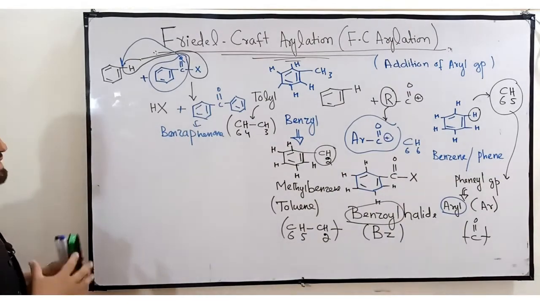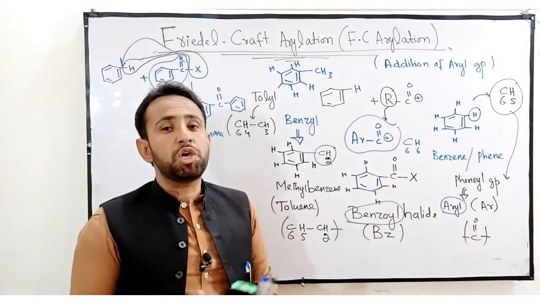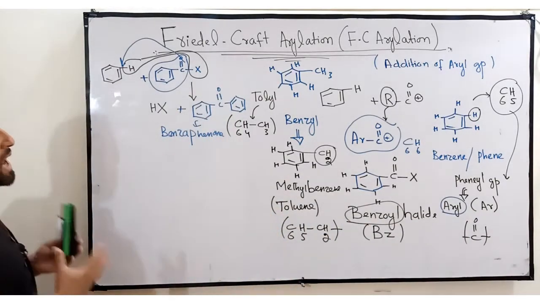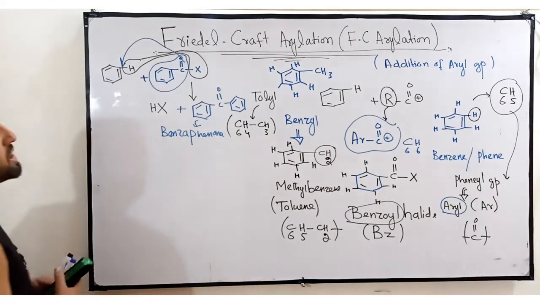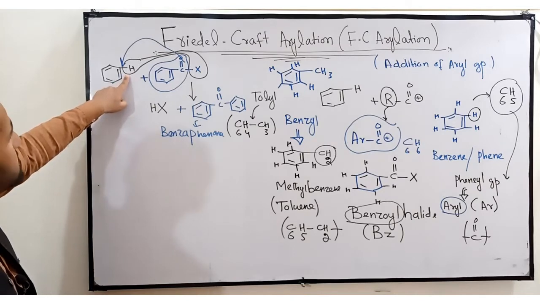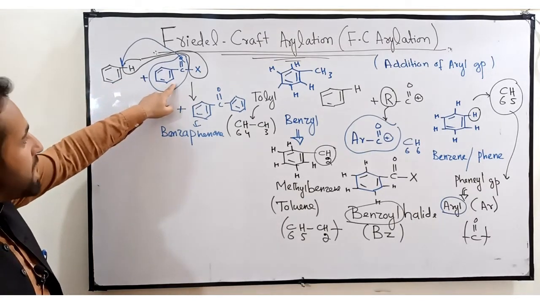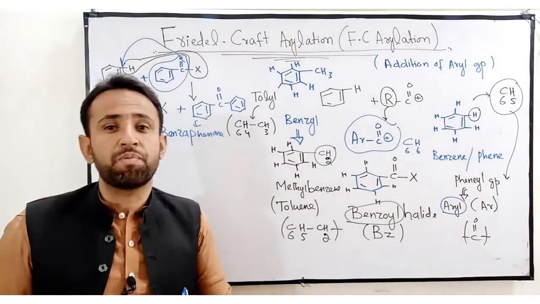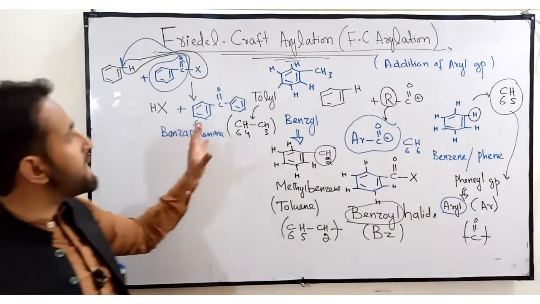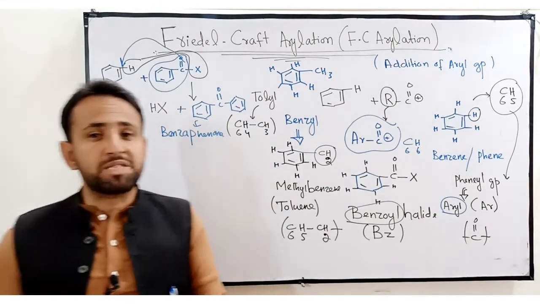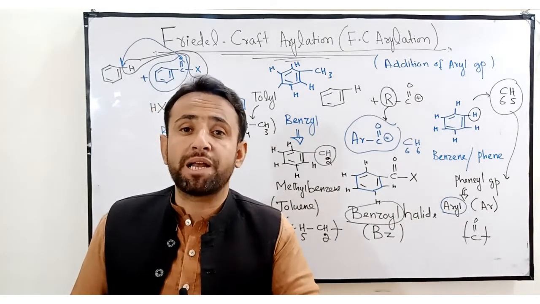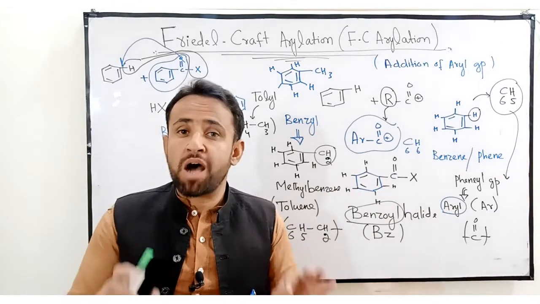The same catalyst will be used as we used in Friedel-Craft Alkylation and Friedel-Craft Acylation. Now if I write the general definition of this reaction, how will it be? It is very easy. The replacement of the hydrogen atom of benzene by the help of an aryl group in the presence of a Lewis acid used as a catalyst to form benzophenone is known as Friedel-Craft Arylation. Dear students, again I am telling that Friedel-Craft Arylation is an example of Friedel-Craft Acylation. This is not a different thing.